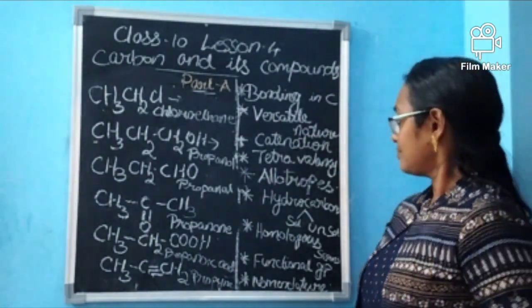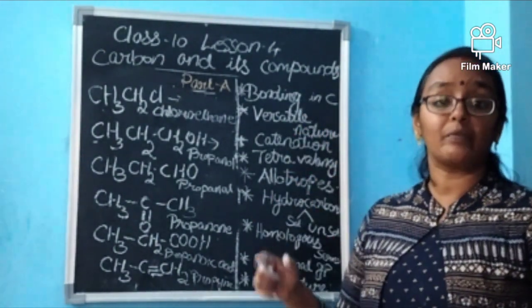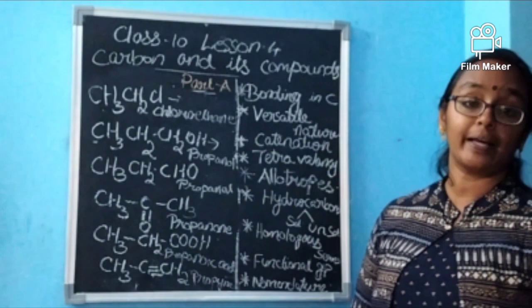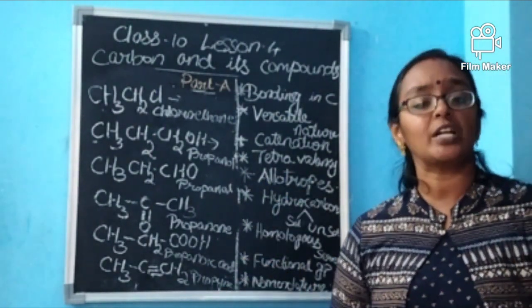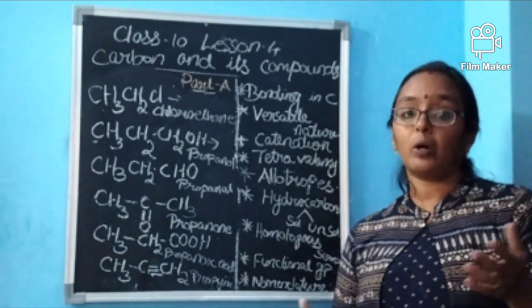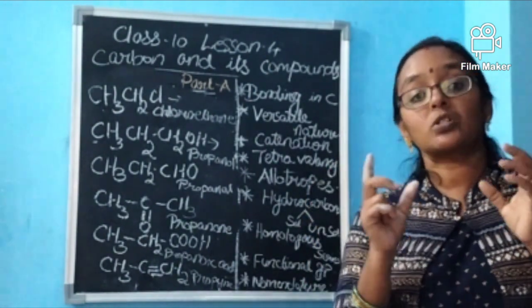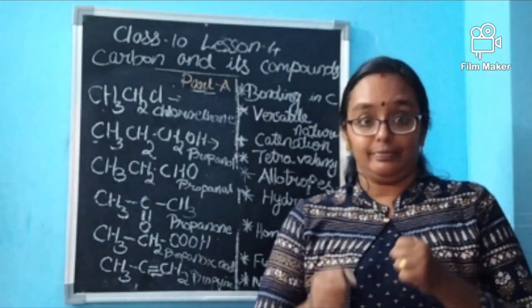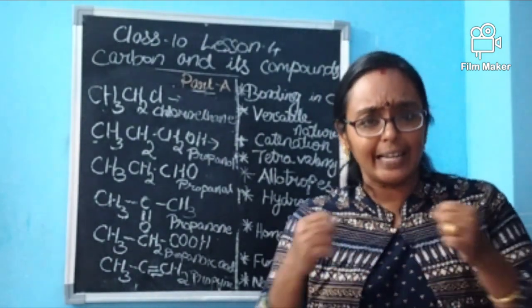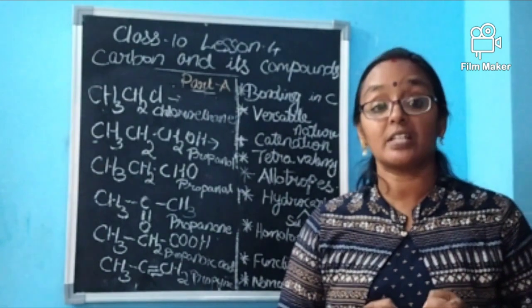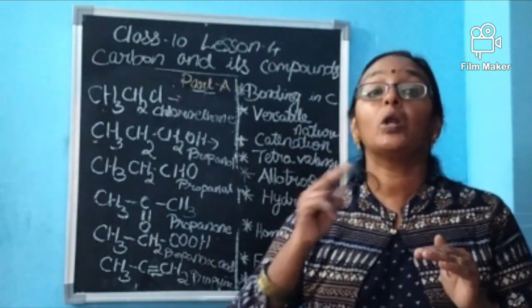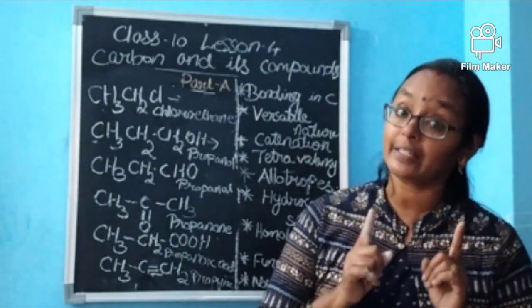Now we have to revise what we have gone through. Bonding in carbon atom: which kind of bond is it? Covalent bond. Do you know the specialties of covalent bonds? When a covalent bond is formed, the intermolecular force of attraction is very low, which results in low melting and boiling points, and it will not conduct electricity.